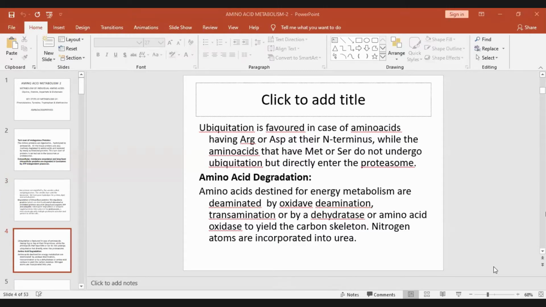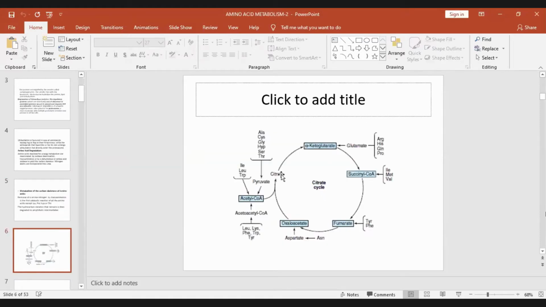So amino acid degradation: those amino acids which are destined for energy metabolism are deaminated by oxidative deamination. What is the enzyme? Glutamate dehydrogenase is the enzyme that brings about oxidative deamination. Transamination is brought about by transaminases, or by a dehydratase, serine dehydratase or threonine dehydratase, or amino acid oxidase, to yield the carbon skeleton. L-amino acid oxidases yield the carbon skeleton, while nitrogen atoms are incorporated into urea and excreted in the urine. And you've seen how the different amino acids are converted into the amphibolic intermediates.